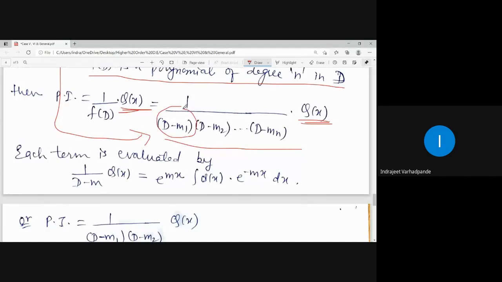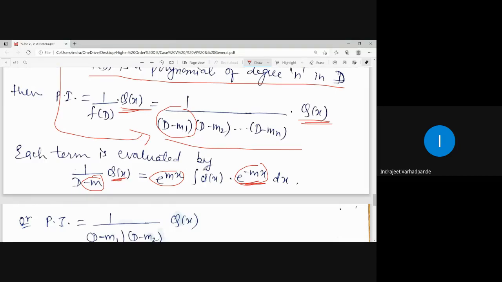Then each term is evaluated, term by term. I told you the meaning of 1 upon D is usually integration with respect to x, but here there is not only D; what is attached with D? D minus m. So we will adjust that m here. To cancel e to the power mx, I introduce the term e to the power minus mx inside the integral, multiply this Q of x by that and integrate.